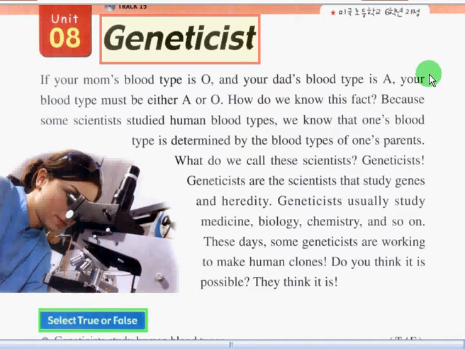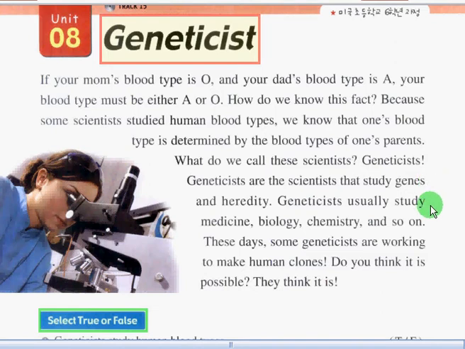If your mom's blood type is O and your dad's blood type is A, your blood type must be either A or O. How do we know this fact? Because some scientists studied human blood types. We know that one's blood type is determined by the blood types of one's parents. What do we call this scientist? Geneticist. Geneticists are the scientists that study genes and heredity.